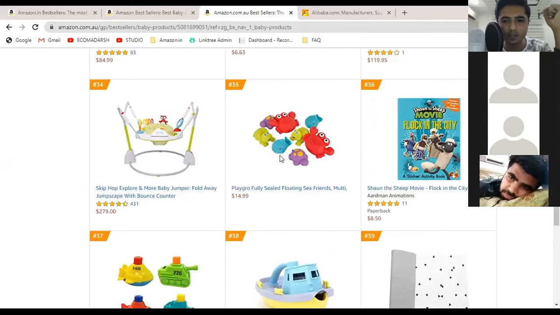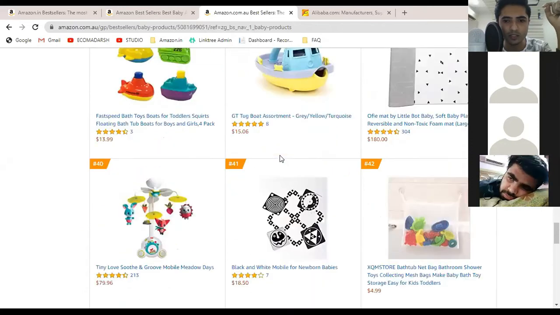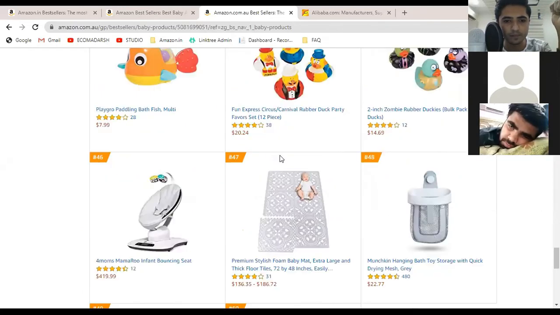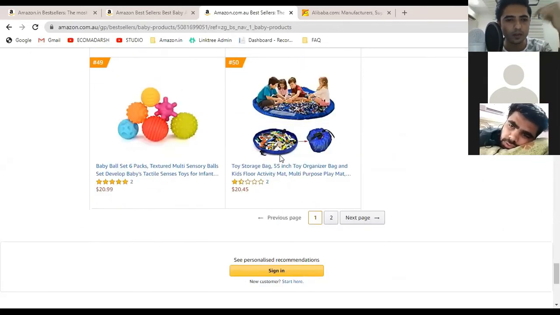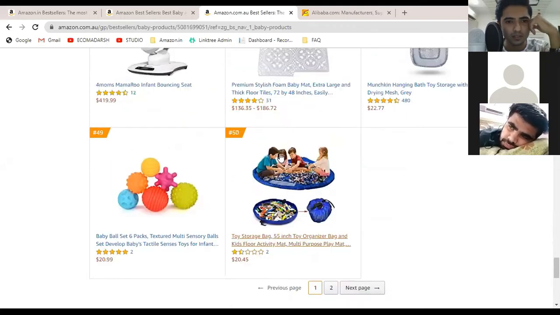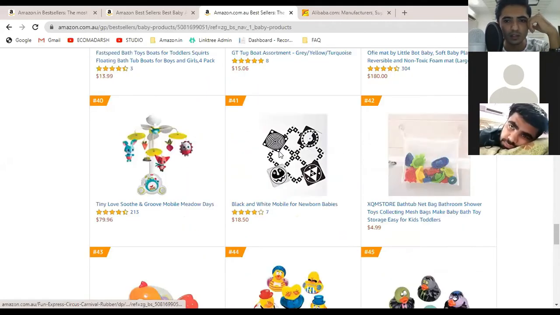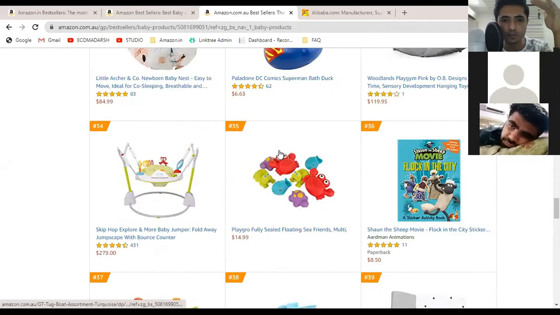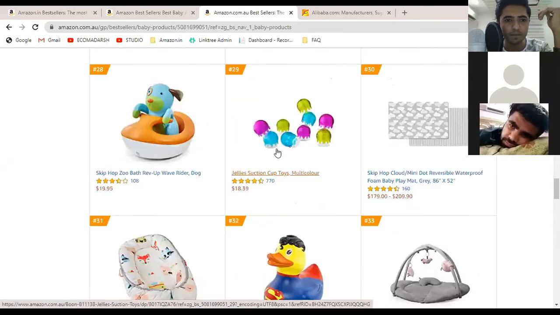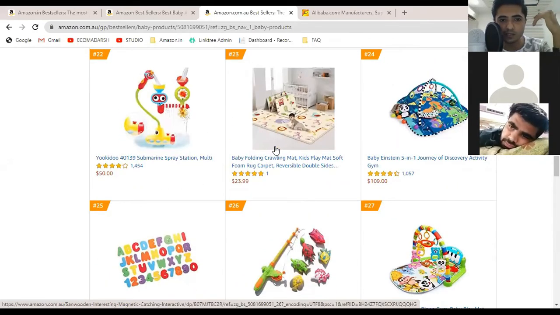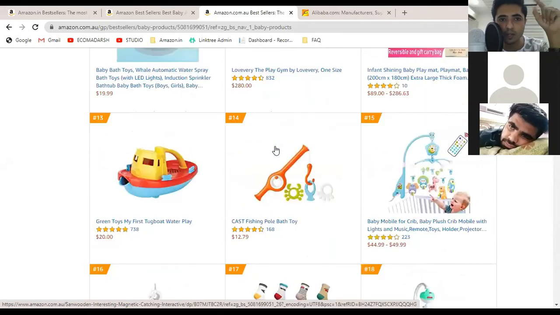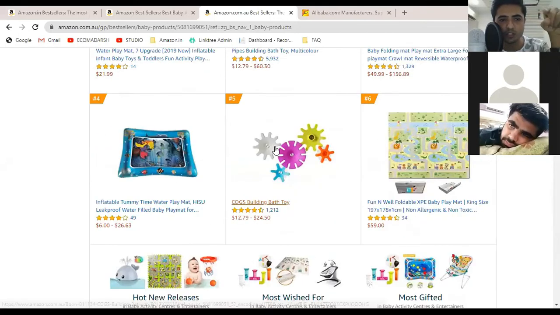Okay, I'm scrolling a little slowly so you guys can also see this. Here we can see there are a few toys, a few utility items. So basically you can say that amazon.com.au is a mixture.